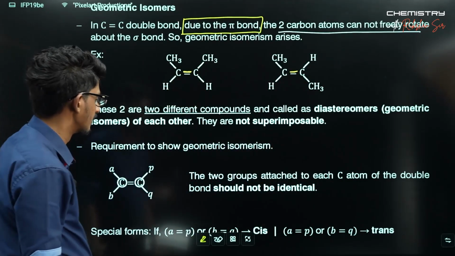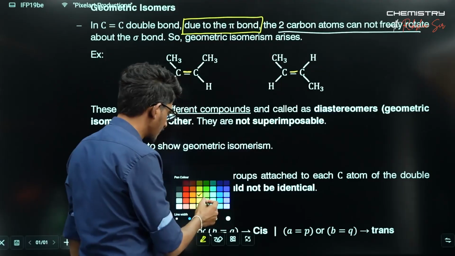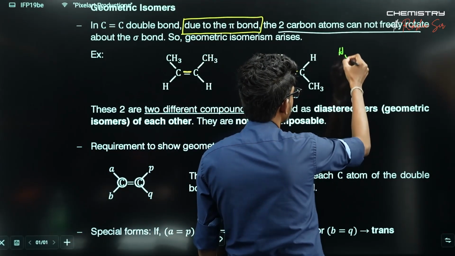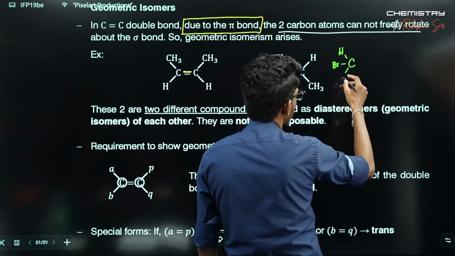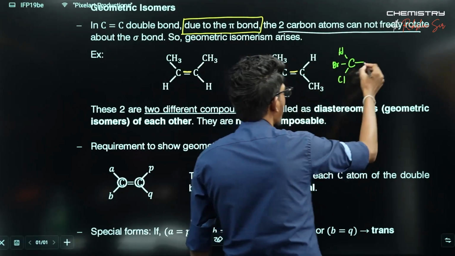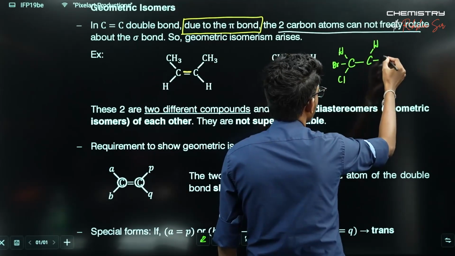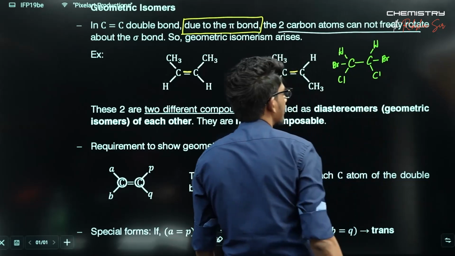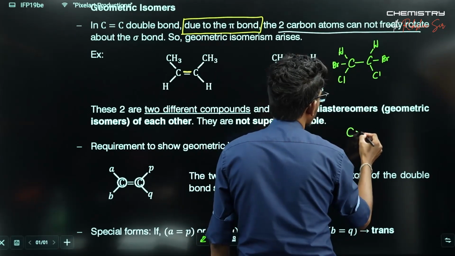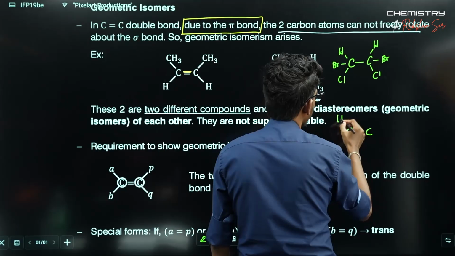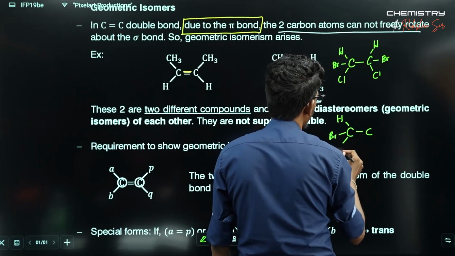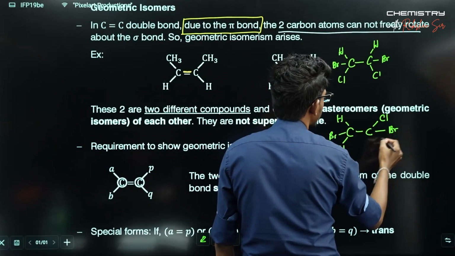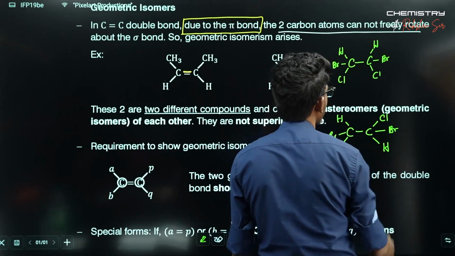Why am I saying so? It's like this. If you are thinking of this kind of compound, I must say these two are the same.